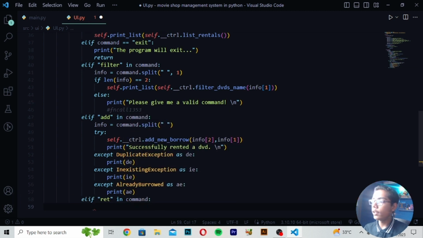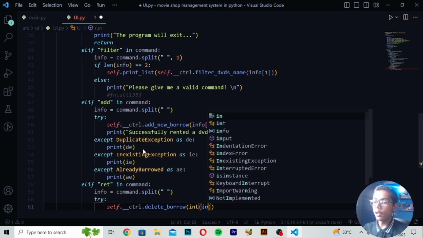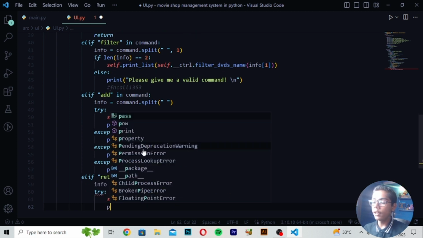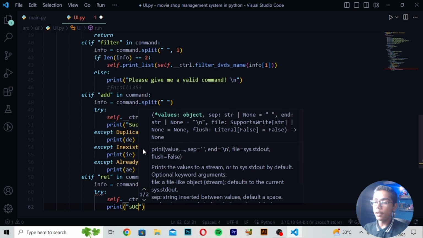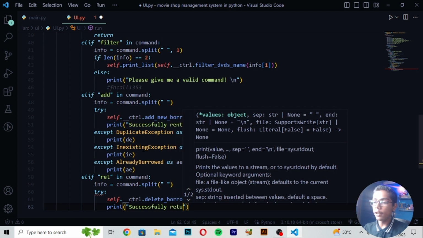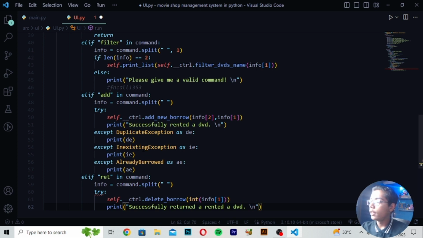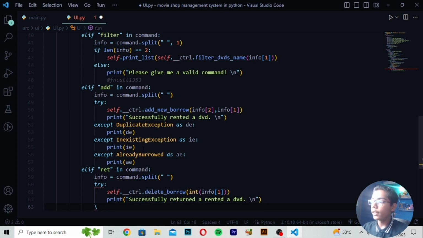Move down and write info = command.split(), then move down to try, write self._ctrl.delete_borrow(info[1]), and the print value should be "Successfully". After that, make this return "Our rented DVD\n", and after writing this backslash n, move back here.